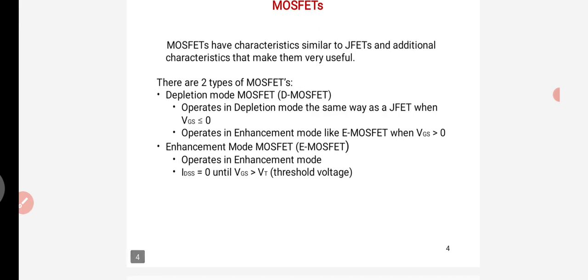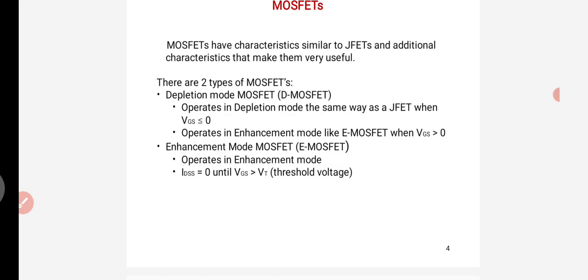There are two types of MOSFETs: depletion mode MOSFET and enhancement mode MOSFET. The depletion mode MOSFET operates in depletion mode the same way as the JFET when VGS is less than or equal to 0.